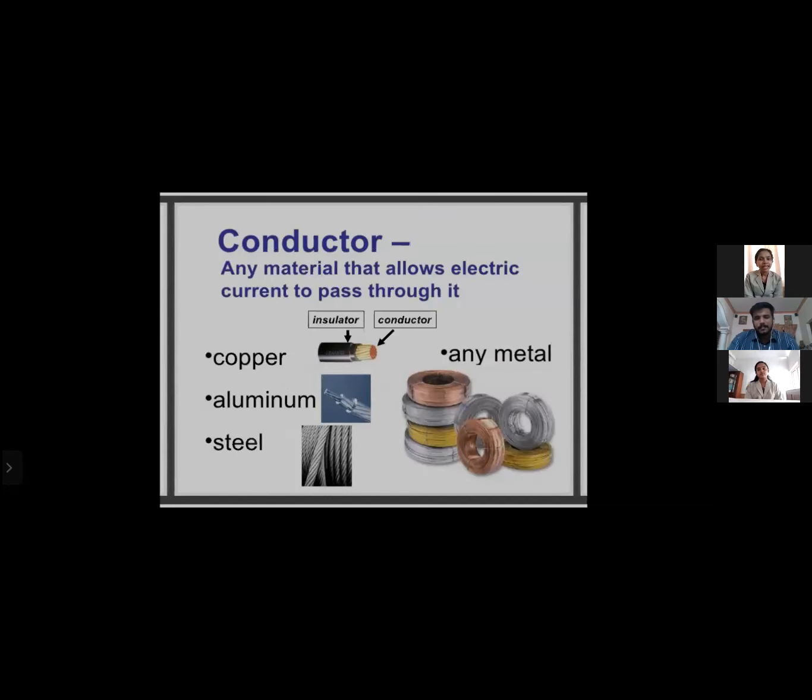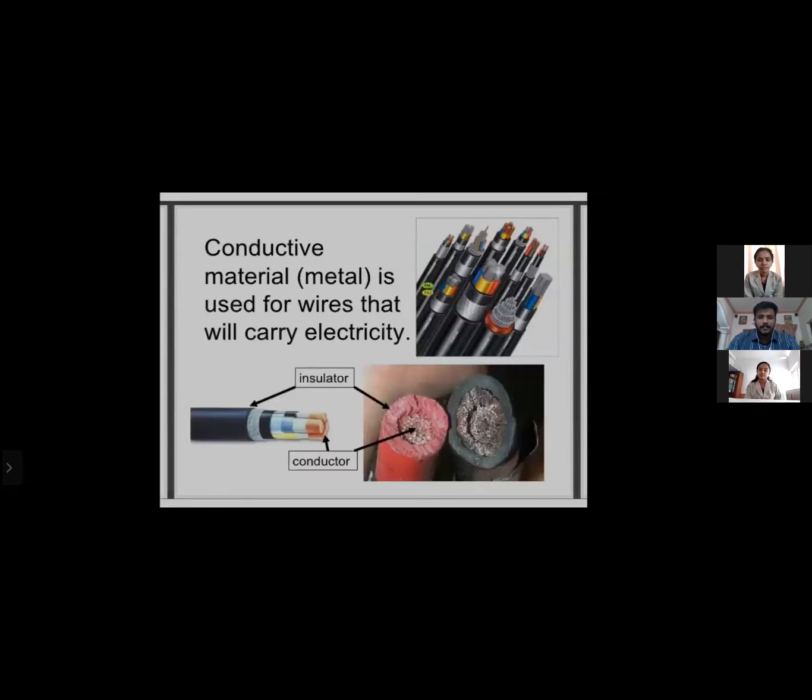Conductor. Any material that allows electric current to pass through it. Examples are copper, aluminium, steel. Any metals are conductors. Conductive material or any metal is used for wires that will carry electricity.